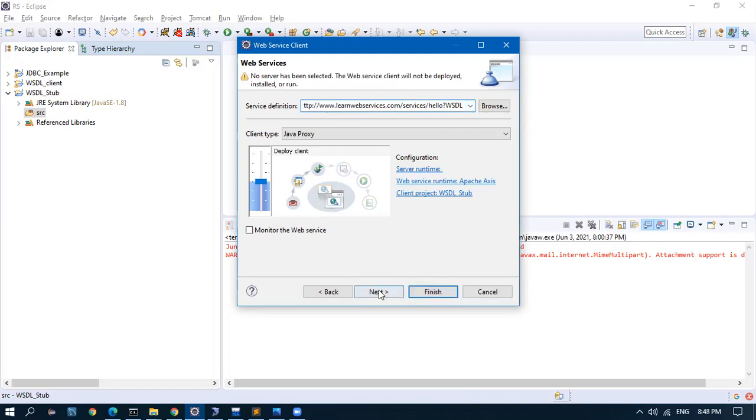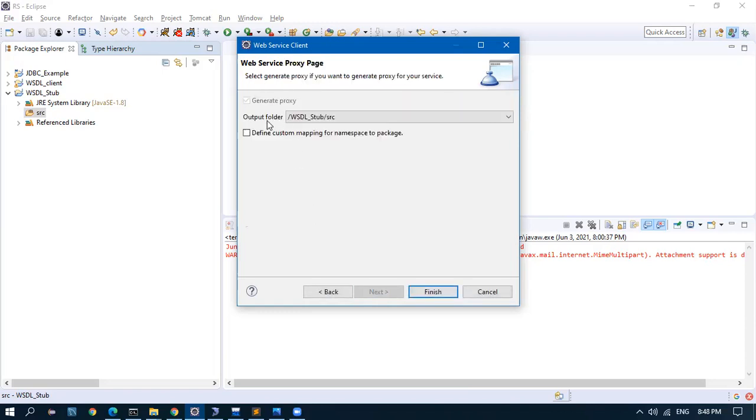Now I give next. It is asking where it should create. It is telling src, I'll create. I say okay, no problem, finish. As soon as I finish, using the WSDL, it will create all the required classes.